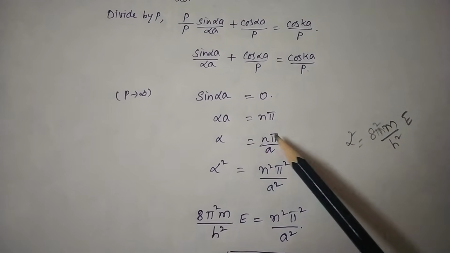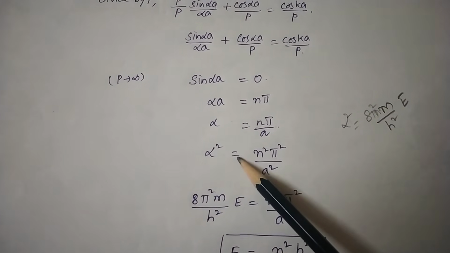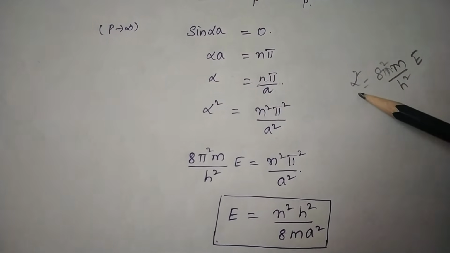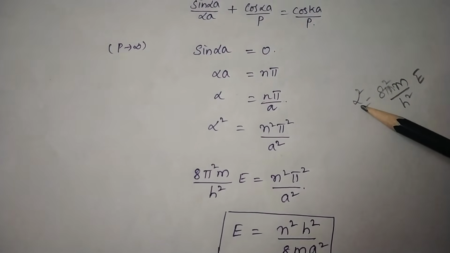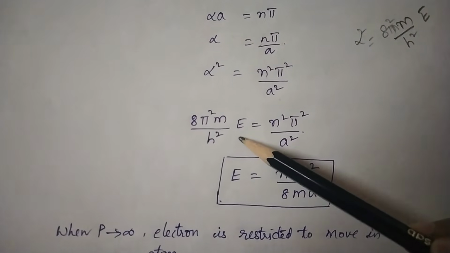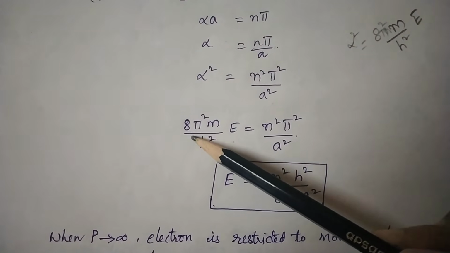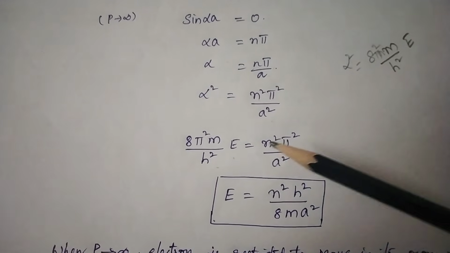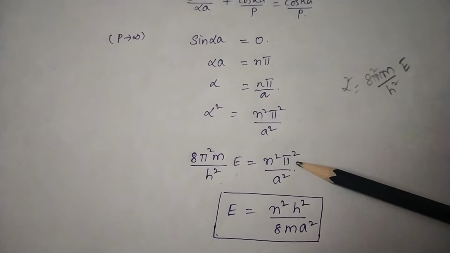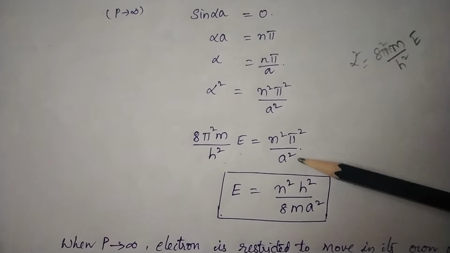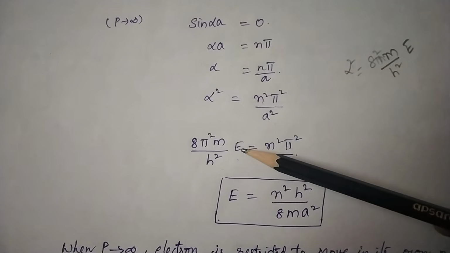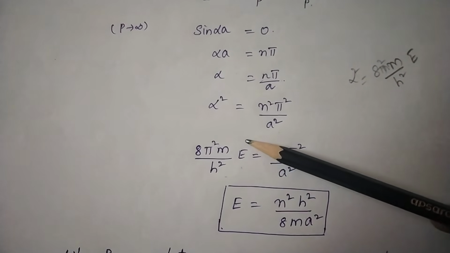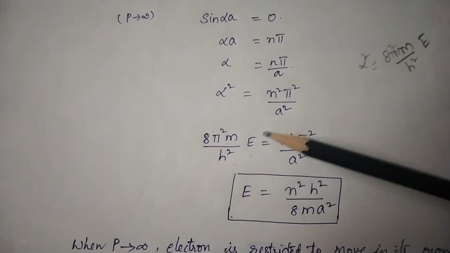So squaring on both sides, you are going to get alpha square is equal to n square pi square by a square. Substitute the value of alpha square in this equation. You are going to get 8 pi square m by h square into E is equal to n square pi square by a square. So we need to get the energies that are allowed for an electron which is moving in a periodically varying potential.